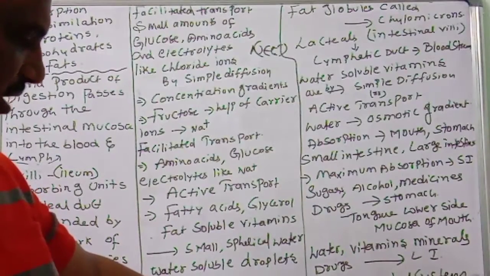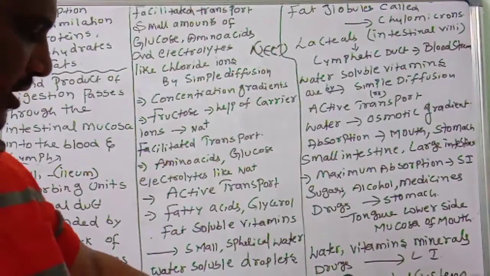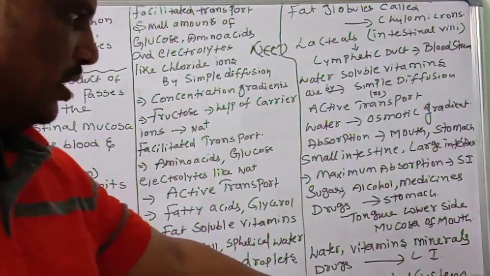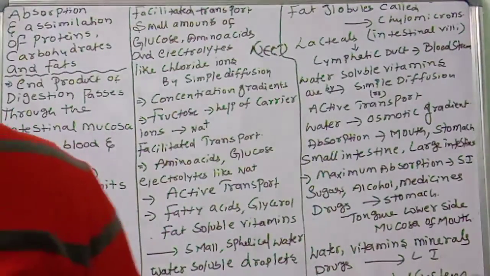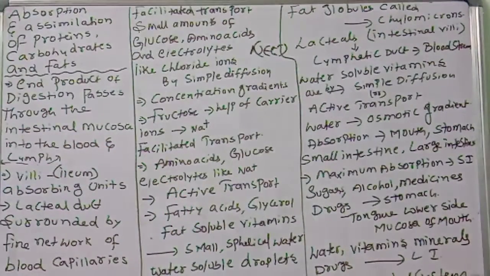Then if good, the liver sends it to all body parts. Then the absorbed substances will be utilized for their activities and incorporated into the cell protoplasm. This process is called assimilation. So after going to all body parts, the assimilation process takes place. Assimilation means incorporation into protoplasm from the utilization point of view. Like this, there is an absorption process.